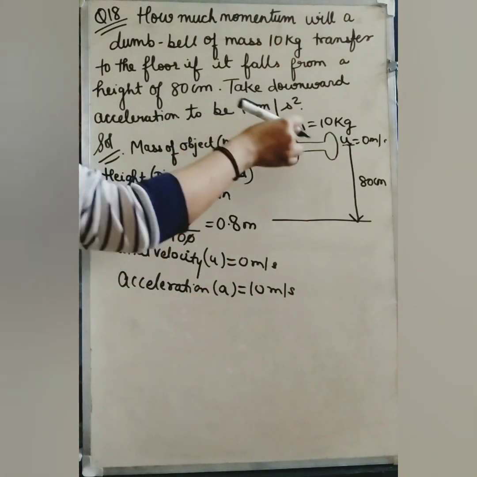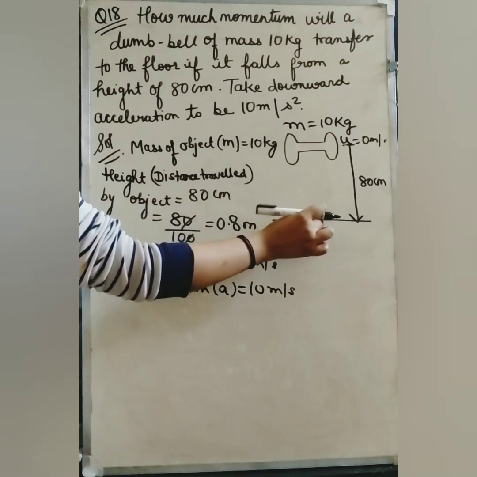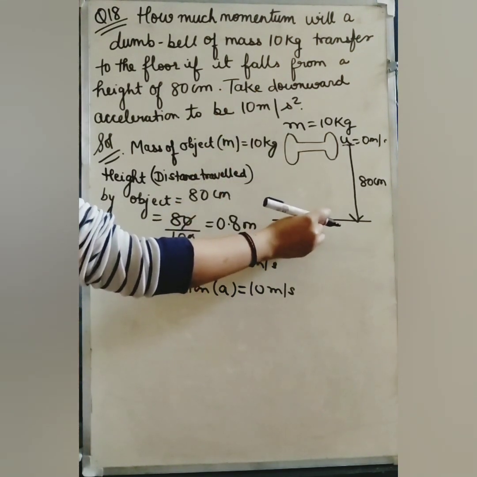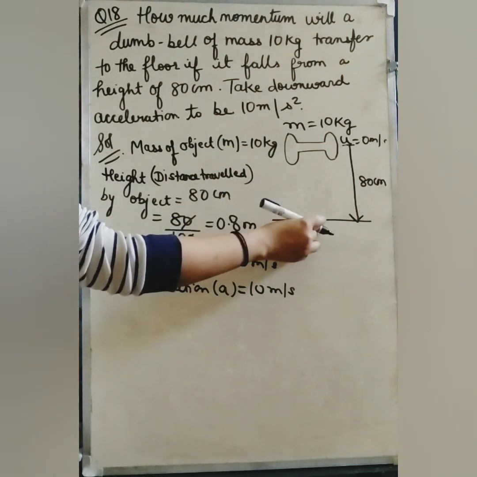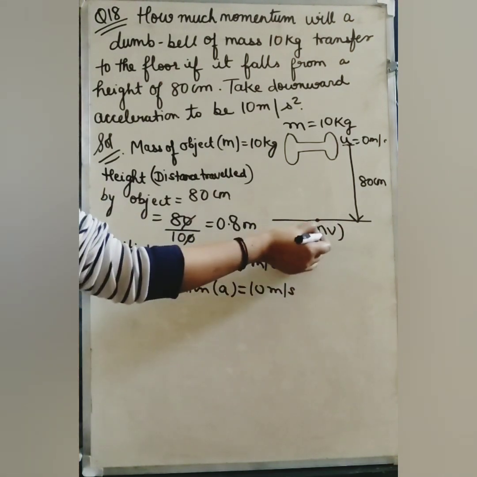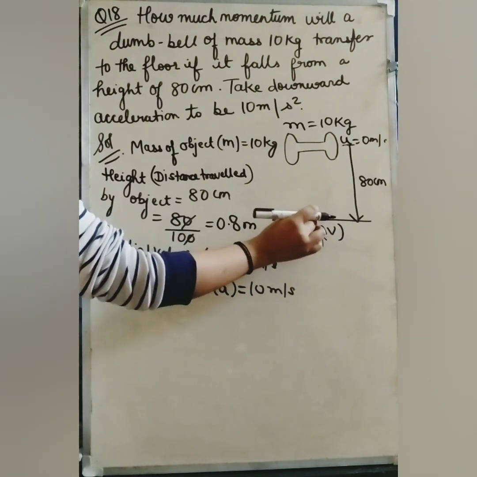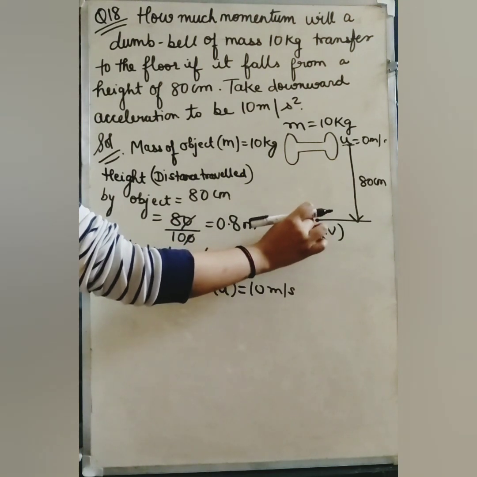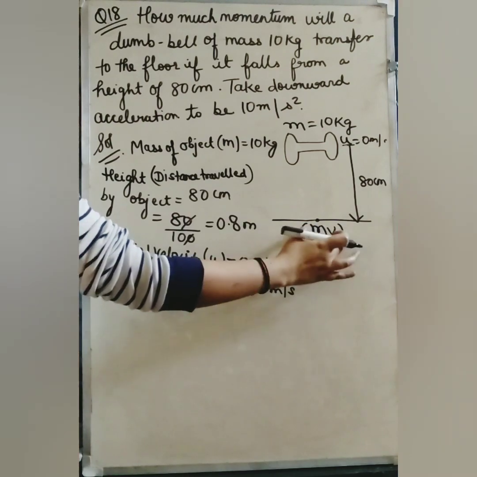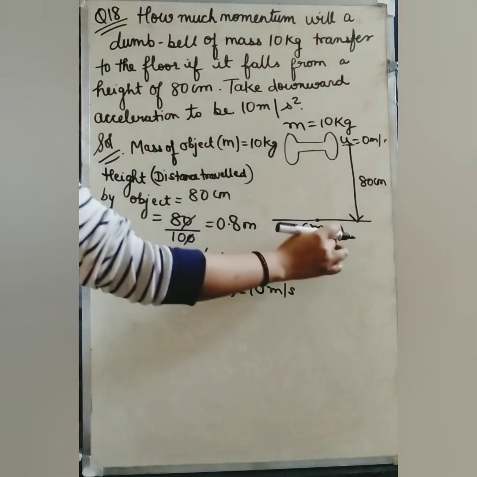So students, whenever it will fall to the ground, it will fall with some velocity and you have to find out when it will strike the ground, how much momentum it will transfer to the floor. Now the formula of momentum is mass into velocity. You are already having the mass of the dumbbell. You just need to find out with what velocity this dumbbell will strike the ground, because mass into that velocity will give you the momentum transferred by the dumbbell to the floor. So you need to find out the value of v.